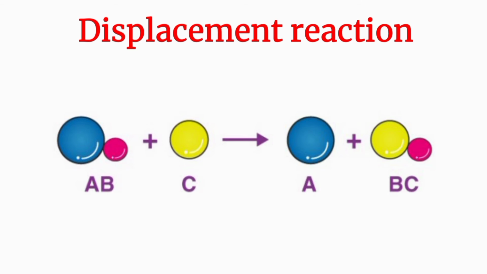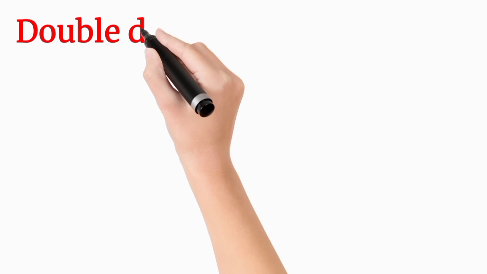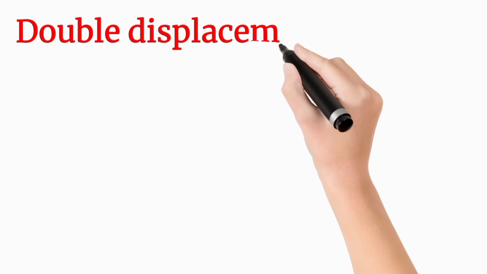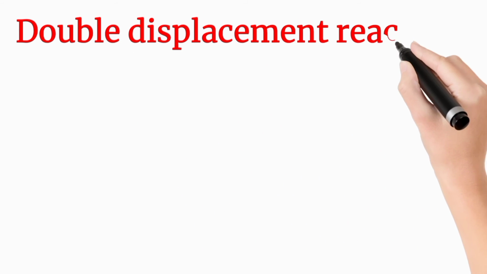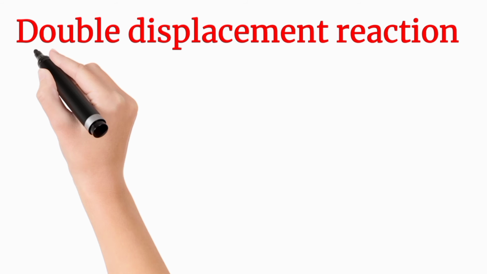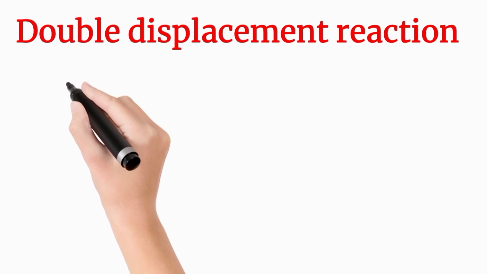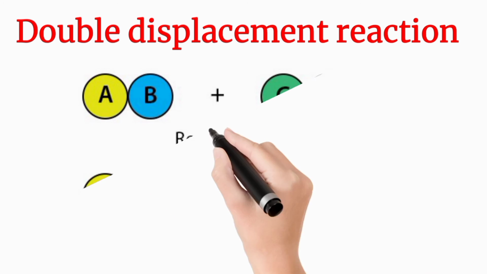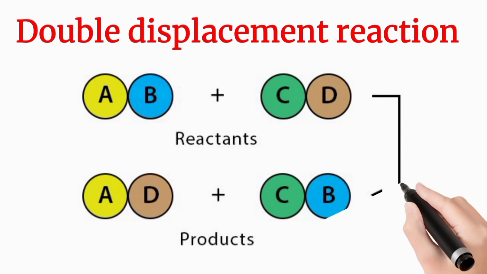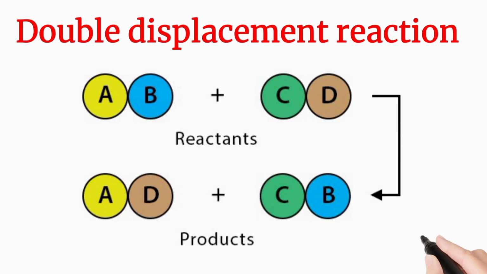So come to the next, which is double displacement reaction. The type of reaction in which the mutual exchange of ions takes place is known as double displacement reaction. Here you can see in this picture, A goes to C plus and C goes to A plus. Both change their places.